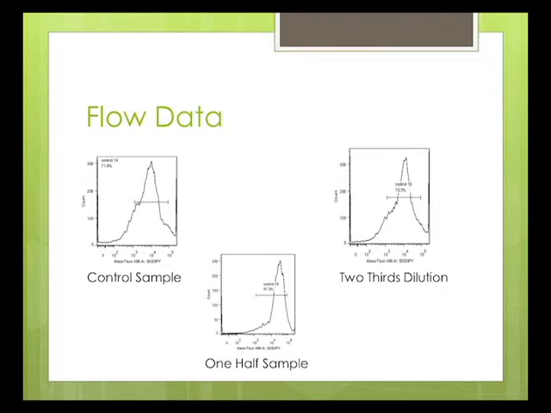We gathered our data on FlowJo, and as you can see, the line across each sample is the gated part. Our first sample on the top left is our control sample, which was 71.6%. Our top right sample was our 2/3 dilution sample, which was 73.3%. And our bottom sample, which was our 1/2 sample, was 87.3%.